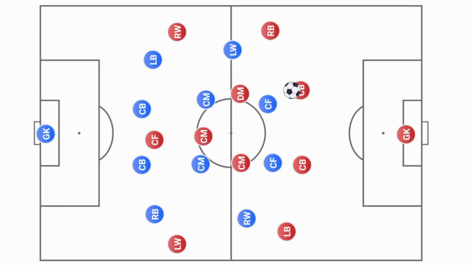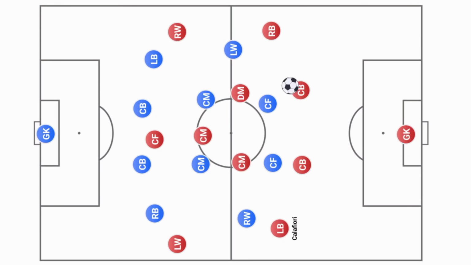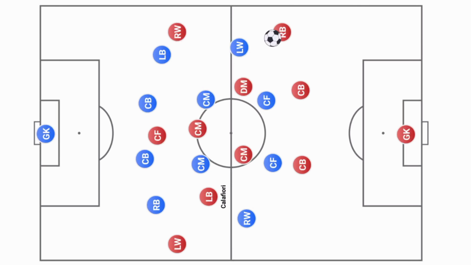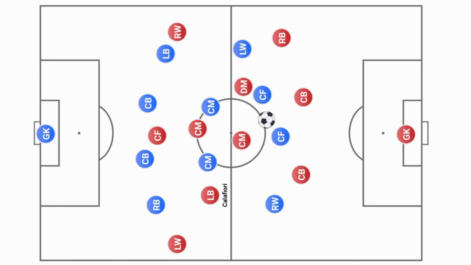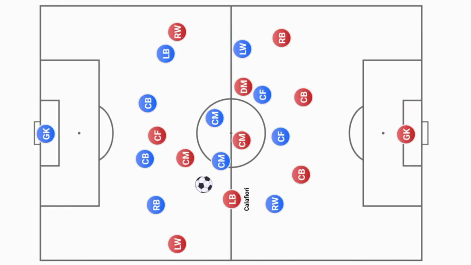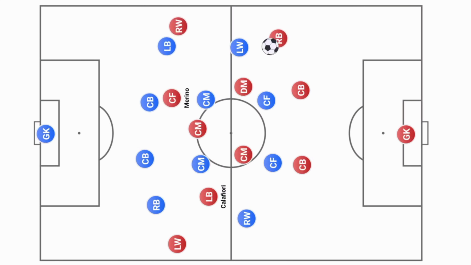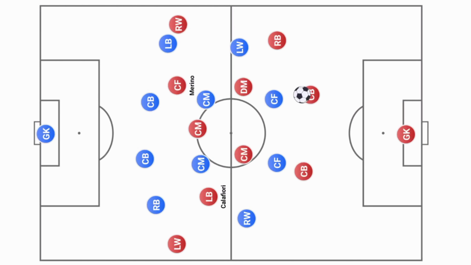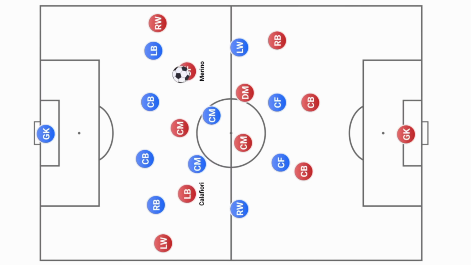In mid block, Arsenal does not commit to a single shape. Usually, Calafiori moves ahead and inverts into the center to play more as an attacking midfielder. This creates an overload in the center with 4 Arsenal players who are excellent in changing their positions to receive the ball from defenders. When Marino started as center forward in the absence of Gyökeres, he also dropped to make it 5 in the center, and the 2 wingers keep their position to maintain the space for midfielders so that they can link up in that area to initiate the attack.